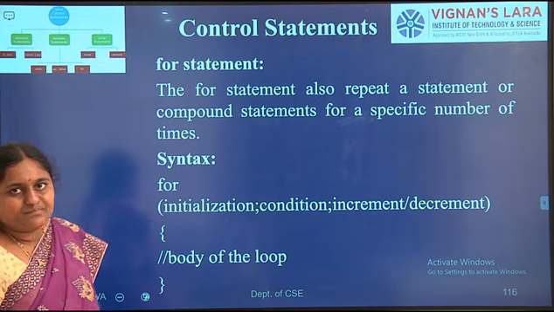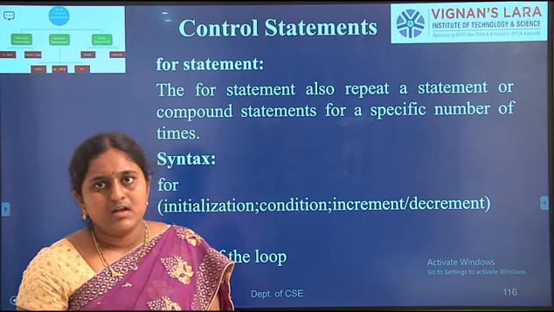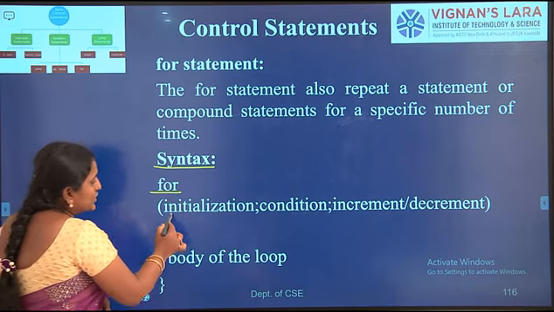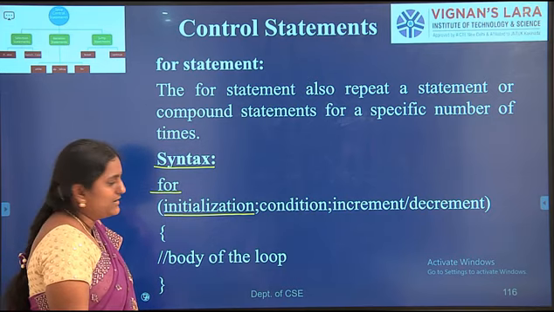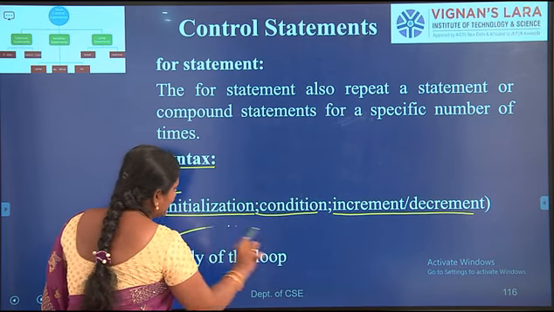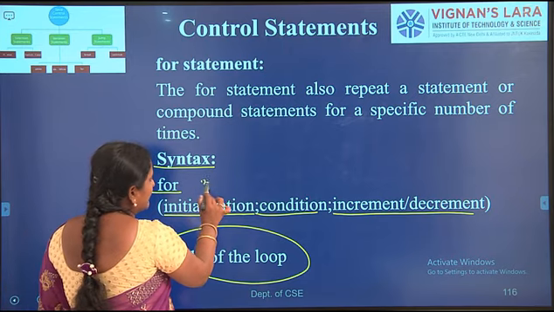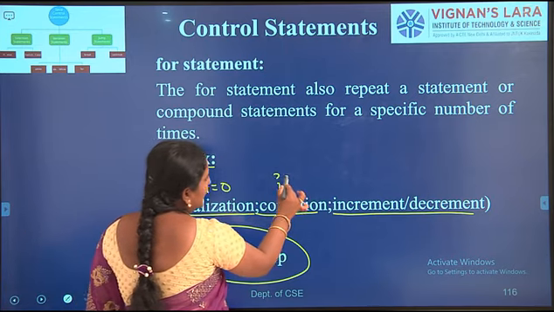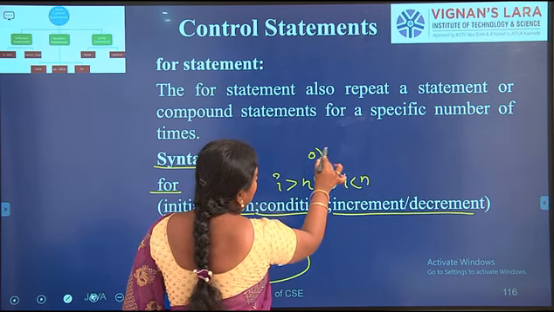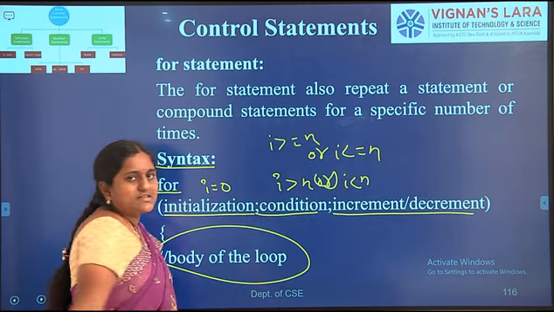The for statement is also one of the looping statements, or iteration statements. What is the syntax of the for statement? for, then initialization, semicolon, condition, increment or decrement, and then the body of the for loop. Initialization means for i equal to 0. Condition means i greater than n or i less than n, i less than or equal to n, or i greater than or equal to n. So this is the condition.